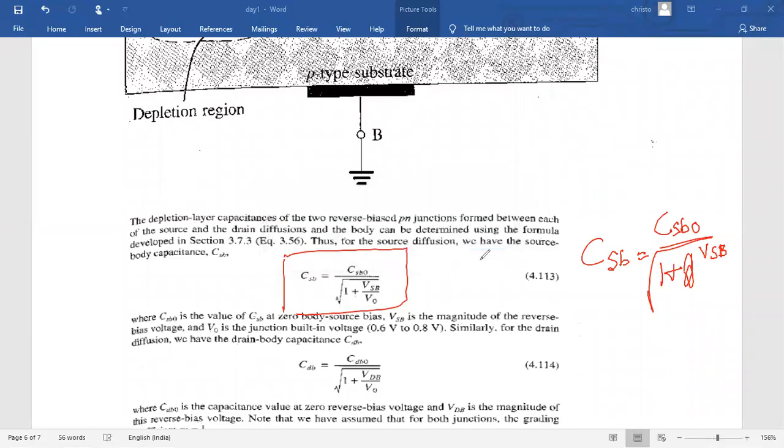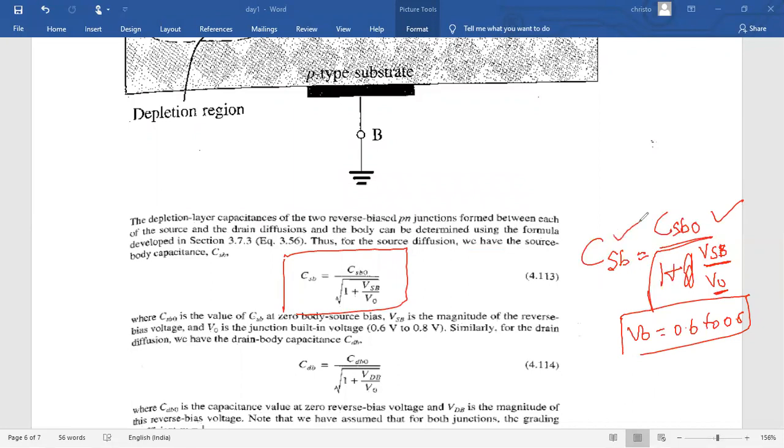With the reverse bias, the depletion region width will increase. The magnitude of the reverse bias voltage is divided by the built-in voltage, which we represent as V naught. How much is the built-in voltage across source to body? This built-in voltage is usually 0.6 to 0.8 volt. This is the capacitance value of the junction capacitor between source to body.